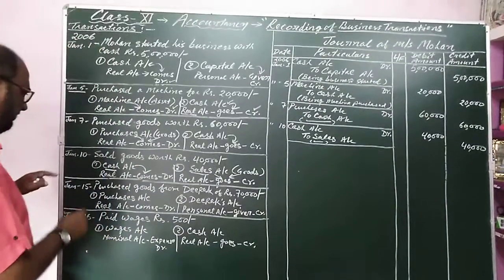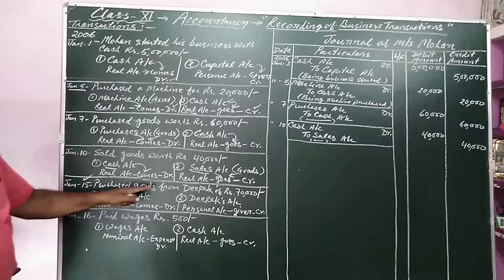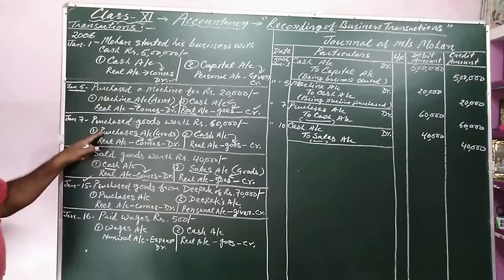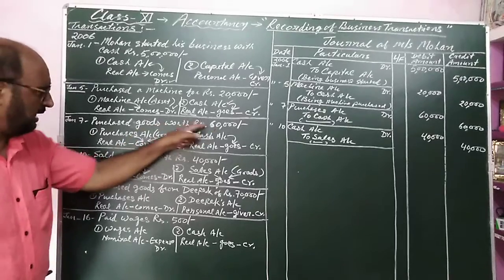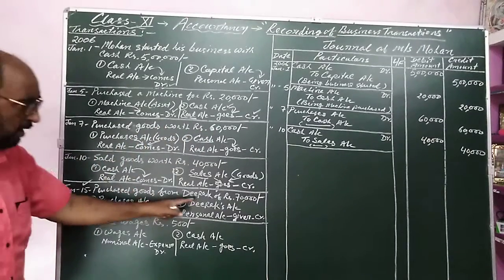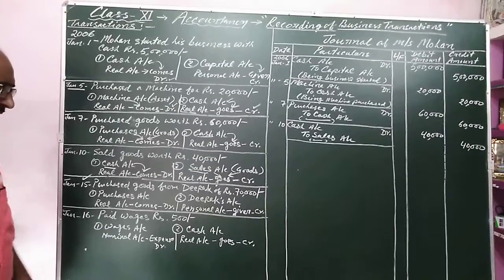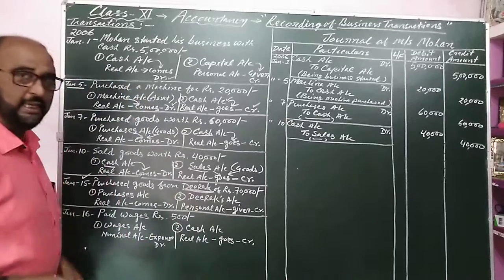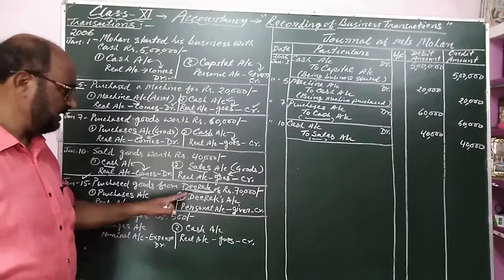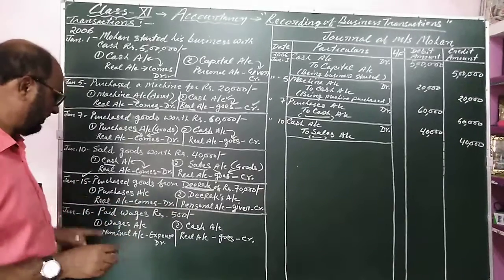After that, on 15th, purchase goods from Deepak. One transaction on 7th was purchase goods worth rupees 60,000, and this is purchase goods from Deepak. That is a credit transaction. When a name is there in the purchase or sale transaction, that transaction is considered as credit transaction.